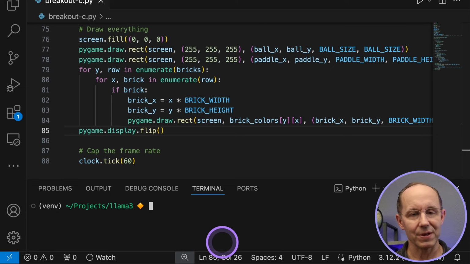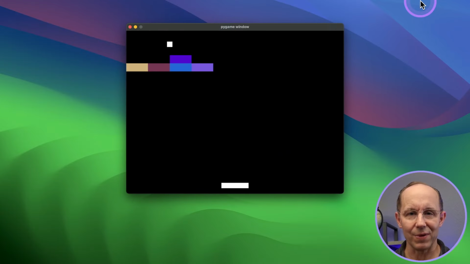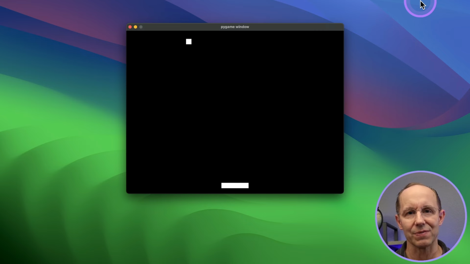Okay, with the code pasted in, let's give it another try. Okay, this is not what we intend. Certainly very colorful, but I don't like that it's taking out whole columns of bricks when the ball makes contact. And that's just not the right behavior. So let's iterate on what we have so far.